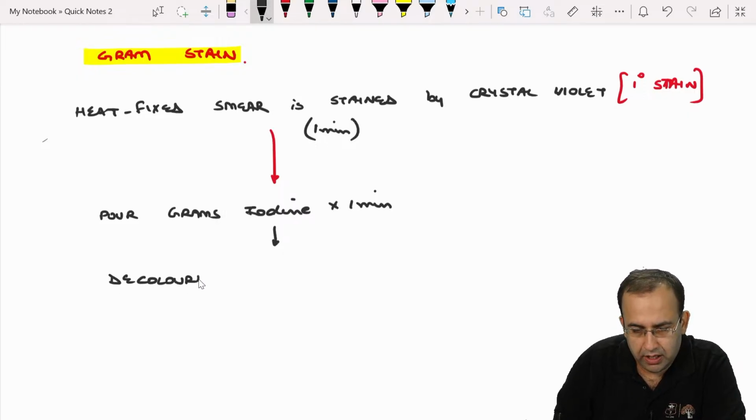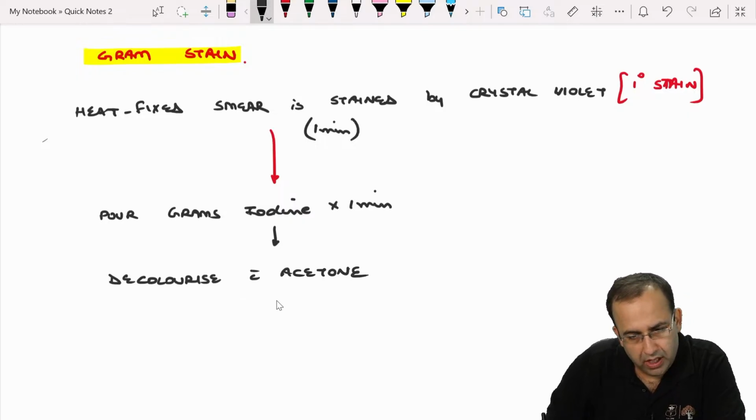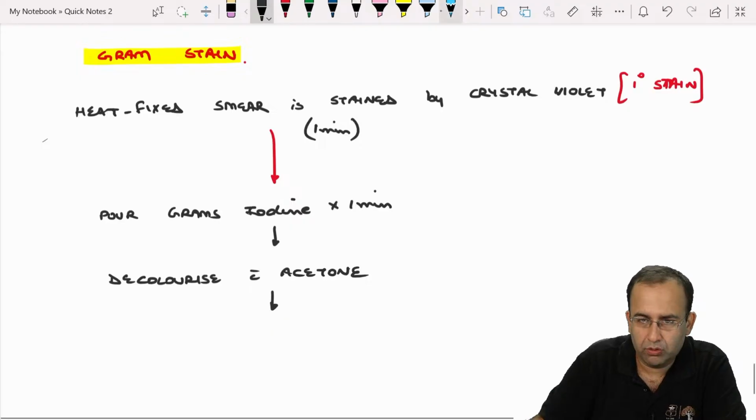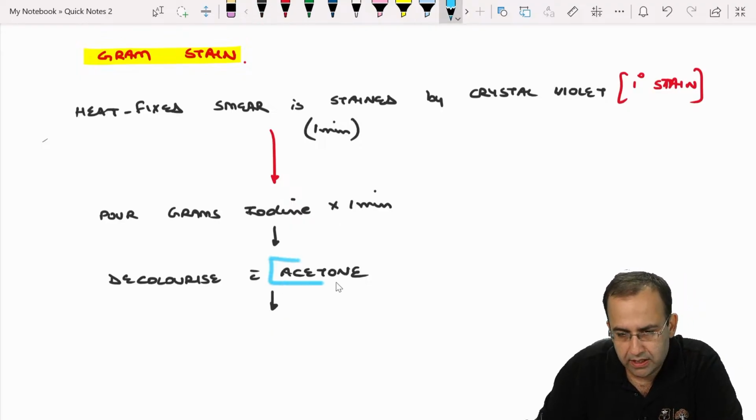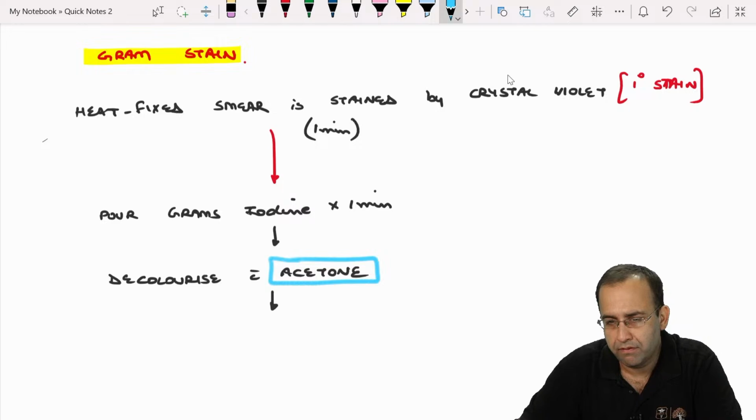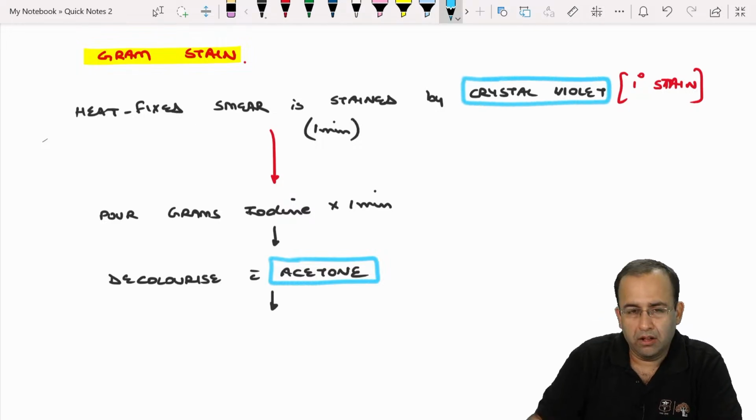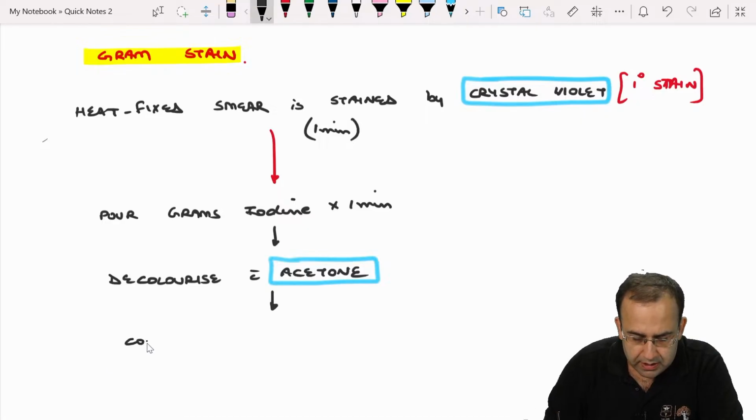So which is the decolorizing agent used? Acetone. Which is the primary stain? Crystal violet. Then we counter stain with red color.